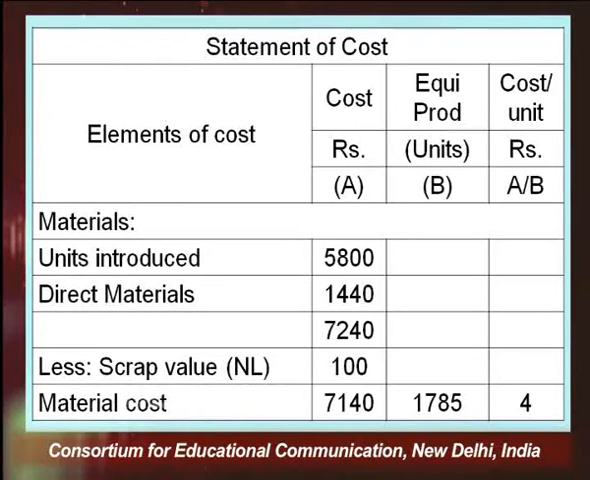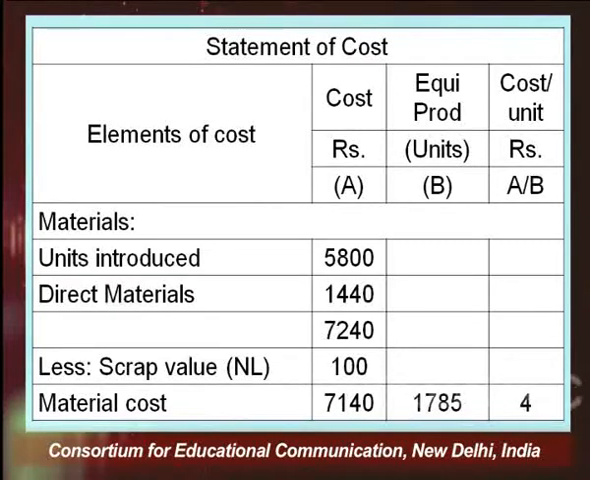Whatever the normal loss is, if there is some scrap value, you sell it and you deduct it from the material cost. So the material that has been used in this process is worth 7240. Of this cost, I have deducted the scrap value of the normal loss, and what I get is the material cost finally. 7100 is the material cost.